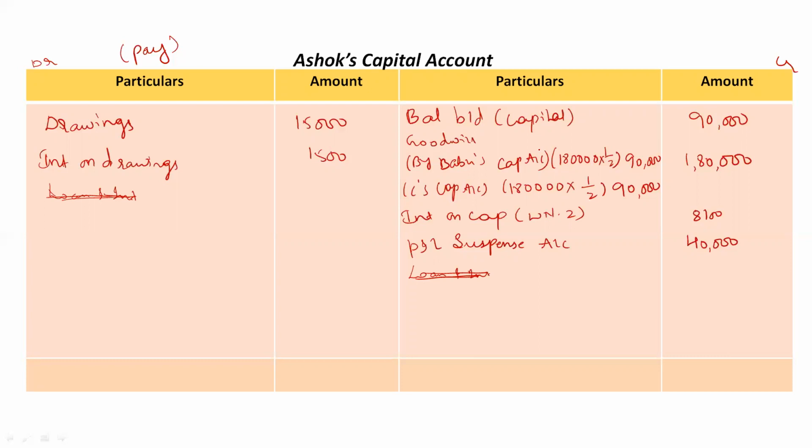Now everything is done. Now just total it. The balance is more on the credit side, so the total here is 3,18,100 rupees. Write it same here, 3,18,100. The balancing figure that we are getting is rupees 3,01,600. Now this balancing figure will go to Ashok's executor's account. This is the balancing figure, right? So this is how we prepare deceased partner's capital account.